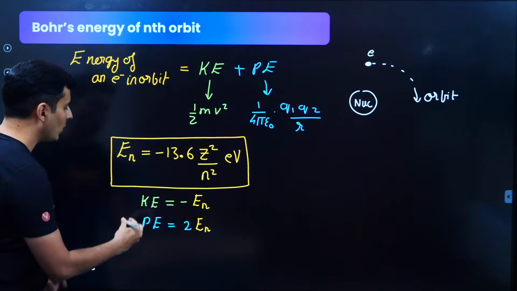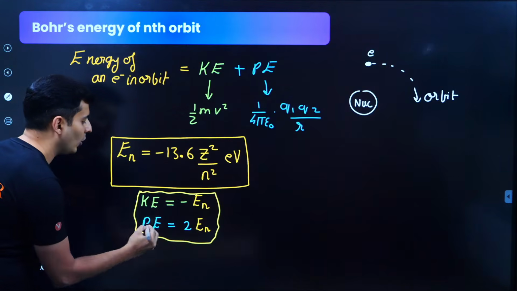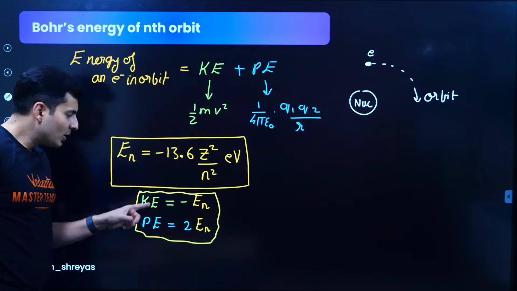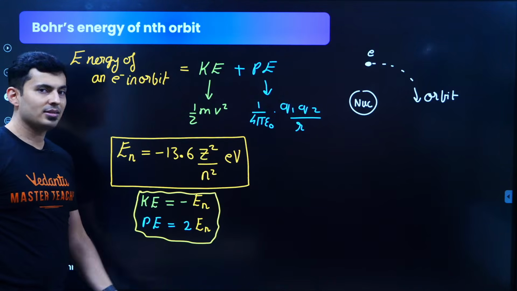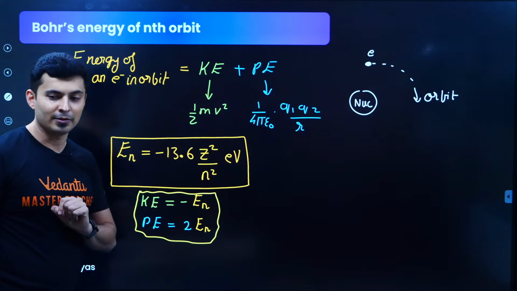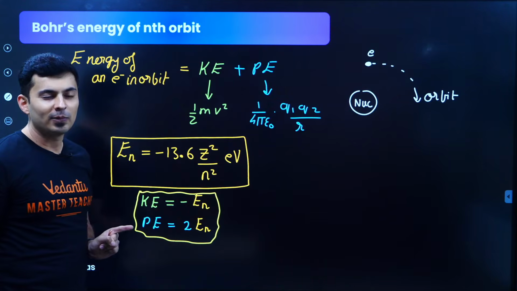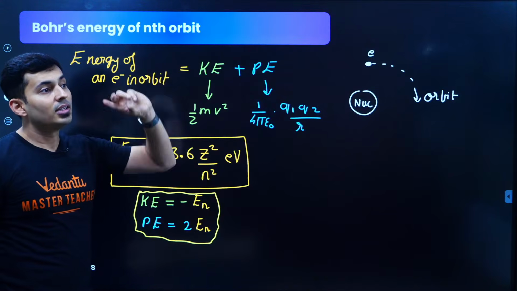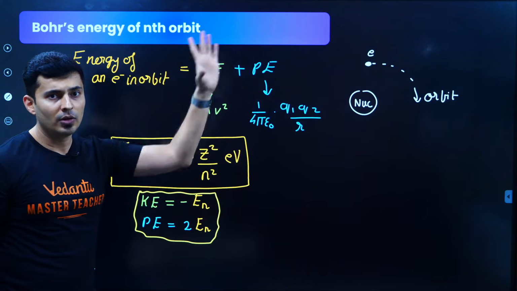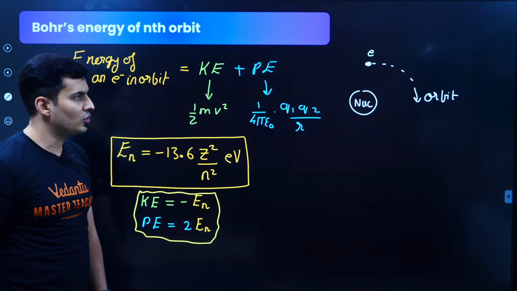These are also some of the crucial things that you should know regarding kinetic or potential energy. So if you know total, you can find kinetic or you can find potential. You can find both of them using this formula. Kinetic energy is negative of total. Potential is double of total energy. These are the important formulas that you should know.